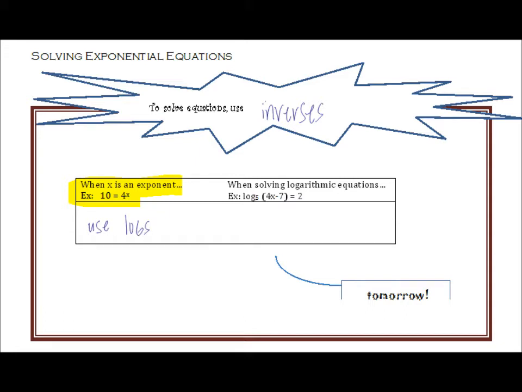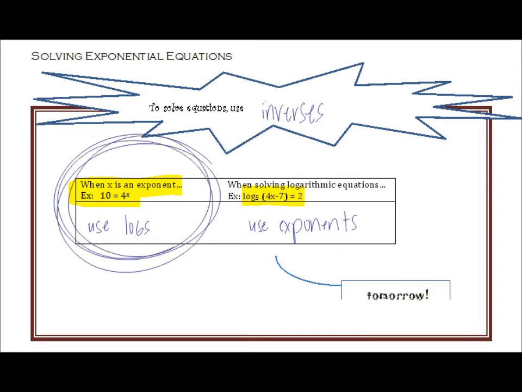Likewise, when you have a logarithmic equation, you're going to need to use exponents to solve it. Today, though, we are just going to focus on solving exponential equations using logs. We'll get to logarithmic equations using exponents tomorrow.